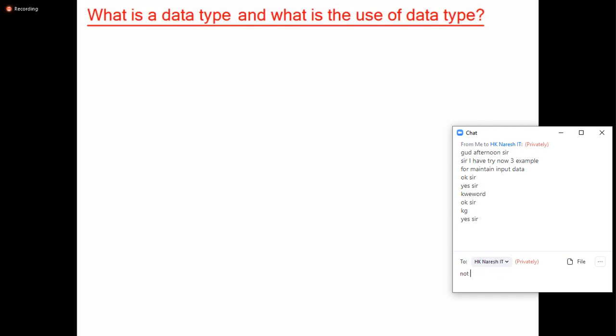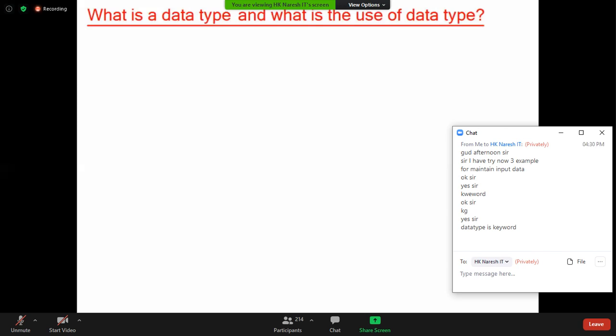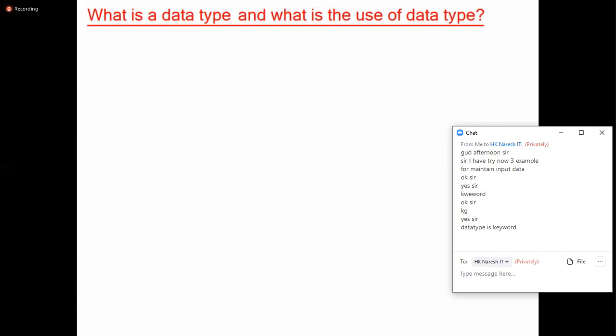Come on. Is a keyword a data type, or is a data type a keyword? There's a confusion. Is a student a person, or is a person a student? Understand English. Is a data type a keyword?